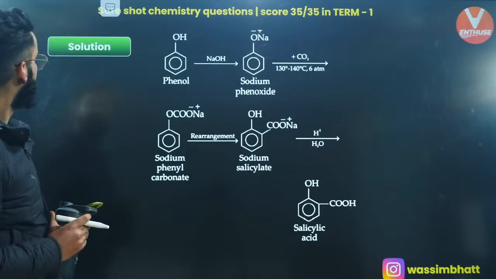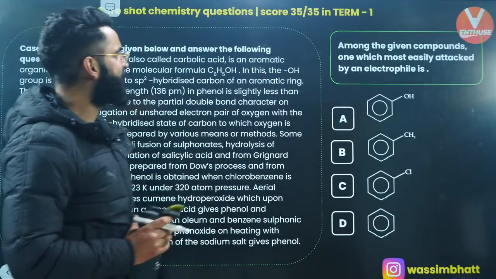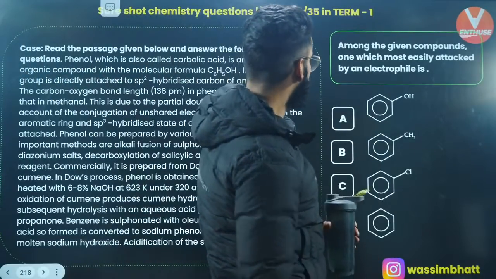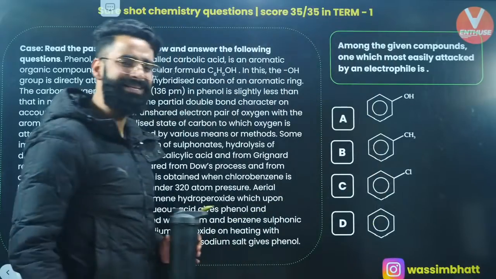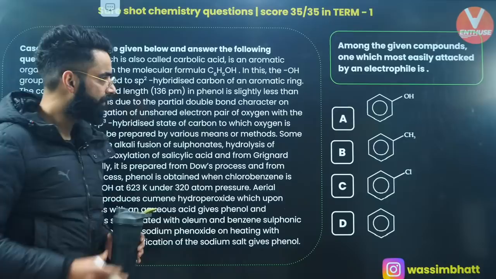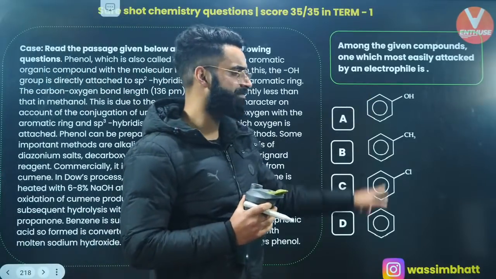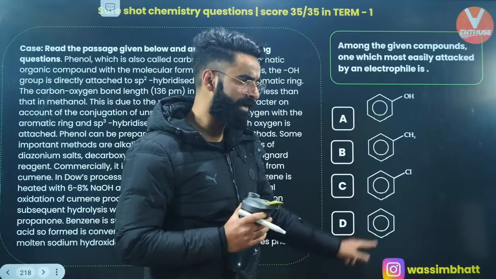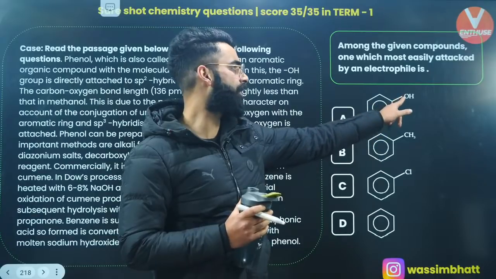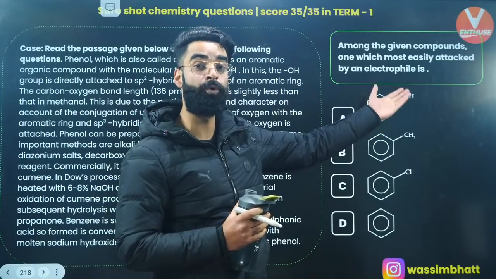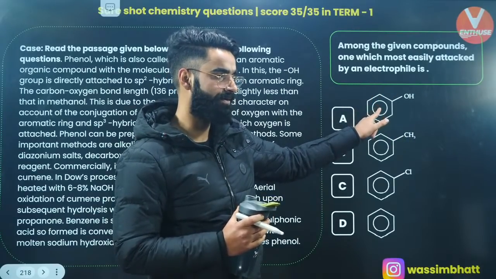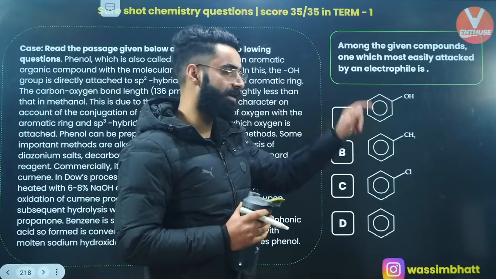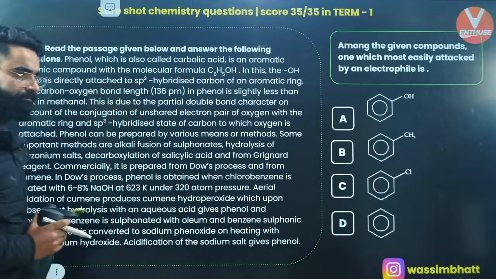Okay. Among the given compounds, which one is most easily attacked by electrophile? Which of the following will get easily attacked by the electrophile? Where do you see the electron density maximum? Electron density will be maximum in the first ring, because you have got OH. OH has got more tendency to increase the electron density in the ring, right? Yes. So electrophile would love to attack here. Option A. Yes.